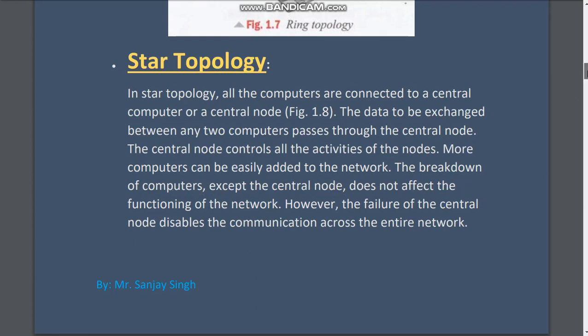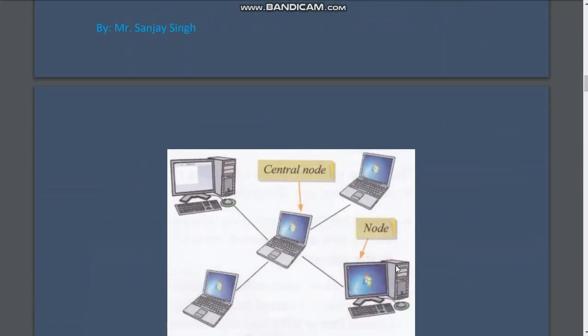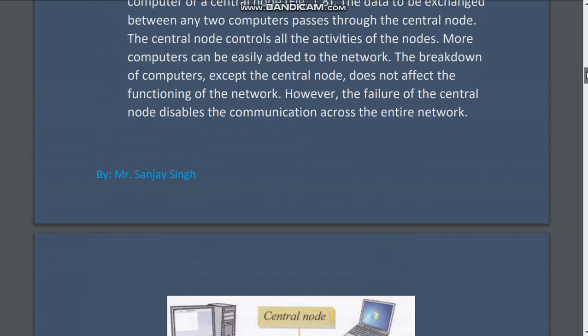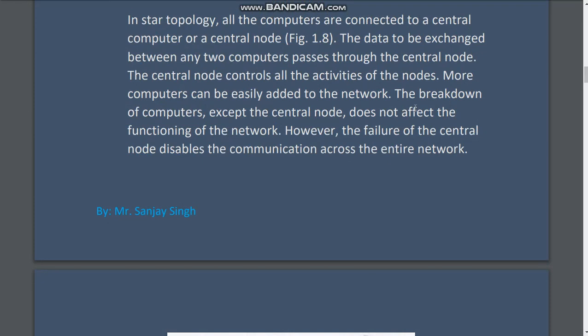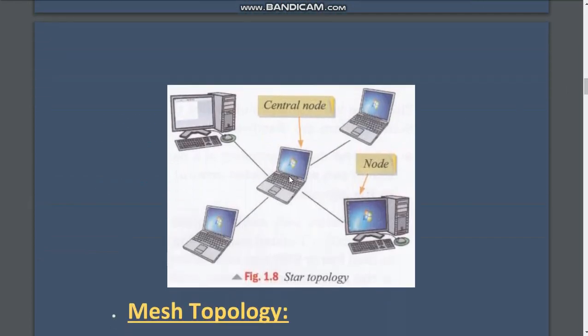The breakdown of computers except the central node does not affect the functioning of the network. So this is one advantage. If this node fails, still this network will work. However, the failure of the central node disables the communication across the entire network. It is obvious. If the central node fails, then the whole system fails.